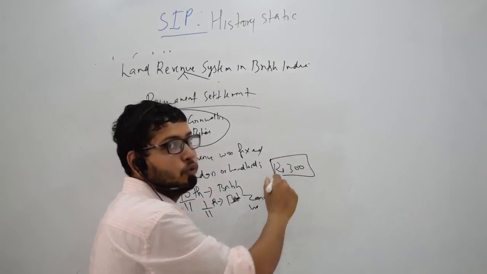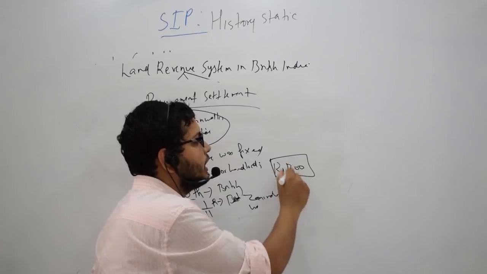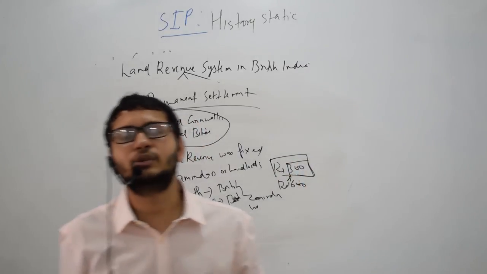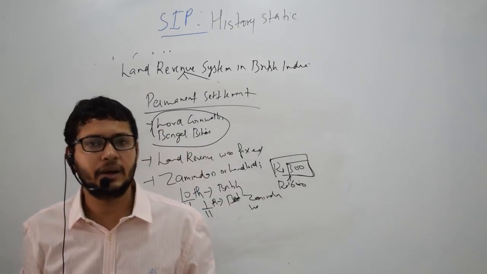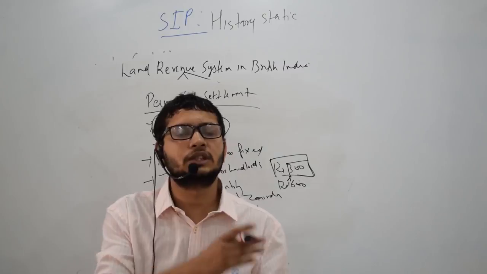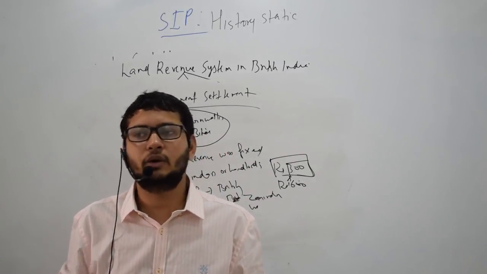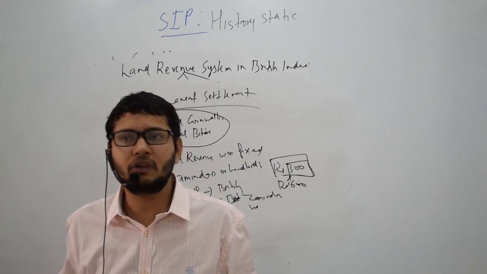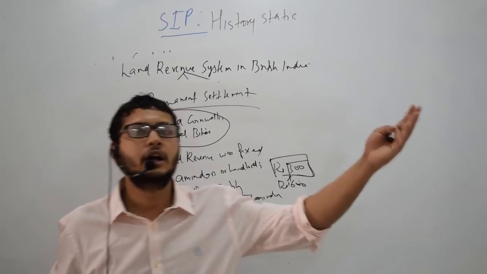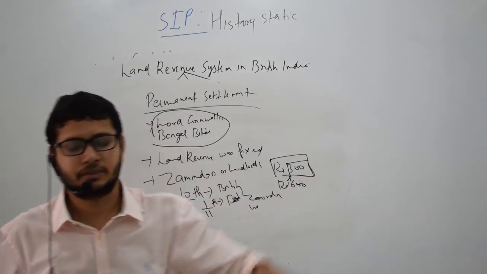So if you can appropriate rupees 600, everything above rupees 300 will be yours. So this gave an incentive to the Zamindar to exploit the tenants more, because the Zamindar thought that if I exploit more, I will get more money to keep myself, because I have to share most of the money with the British.